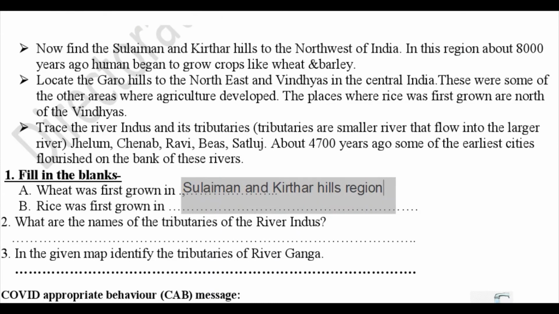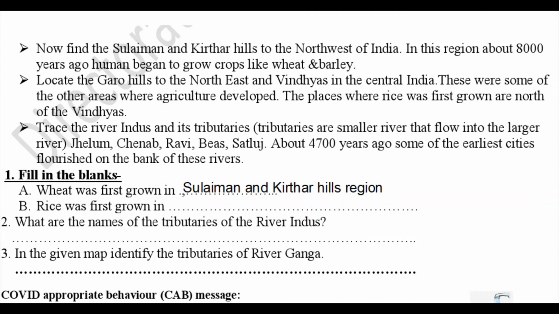So this means that rice was first grown where, as you can see, rice was first grown in the northern region of the Vindhyas.